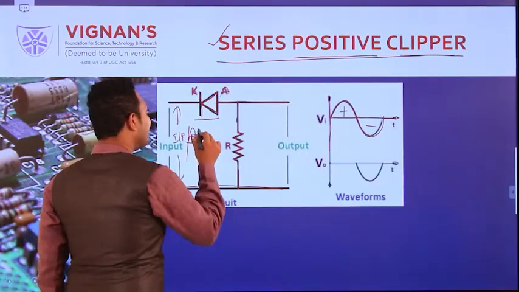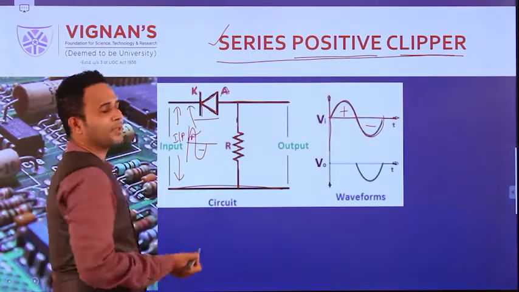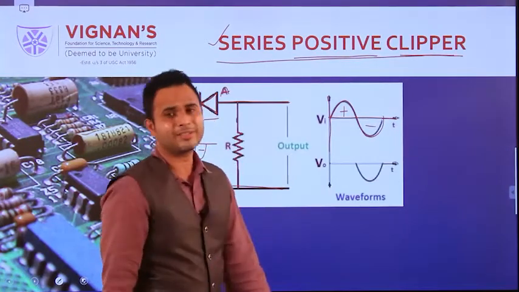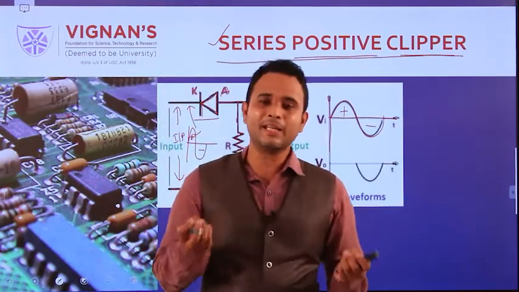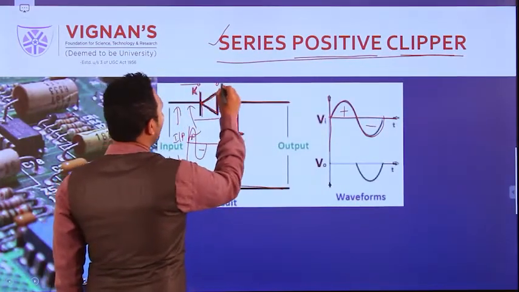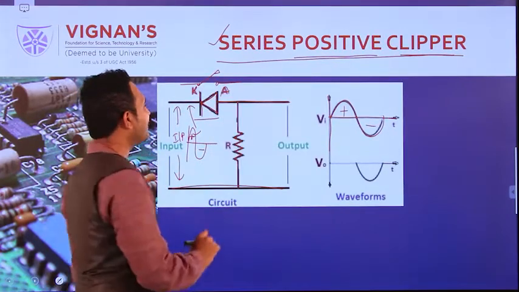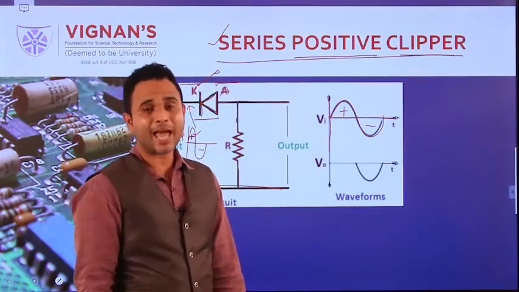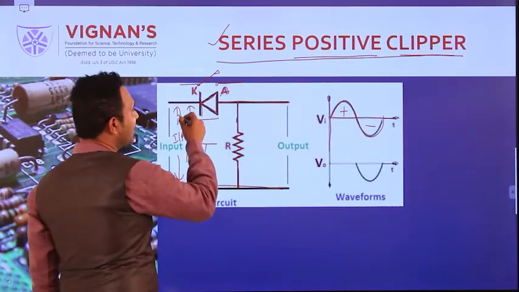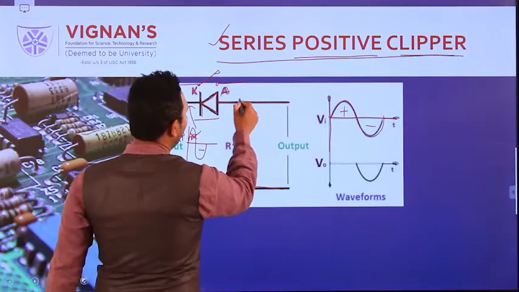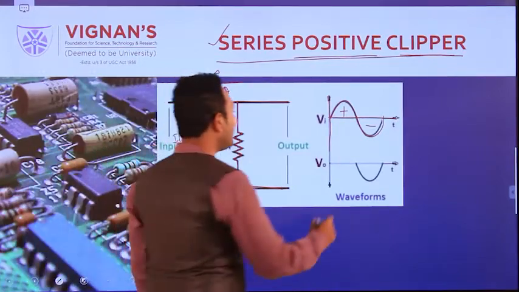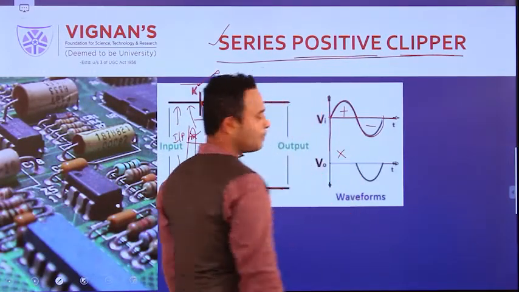One peak is the positive peak and the second is the negative peak. First, the positive is connected to the cathode terminal, along with the ground. Then the diode is in reverse bias, which means the diode acts as an open switch. So the positive peak is not flowing, not coming to the output side, because the diode acts as an open circuit. That's why we are not getting the positive peak.